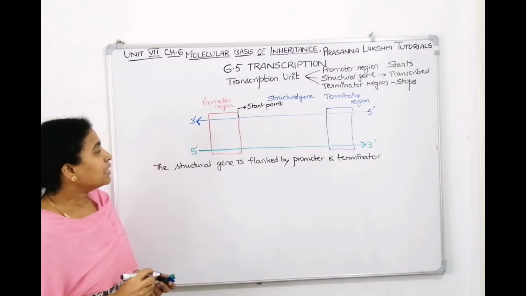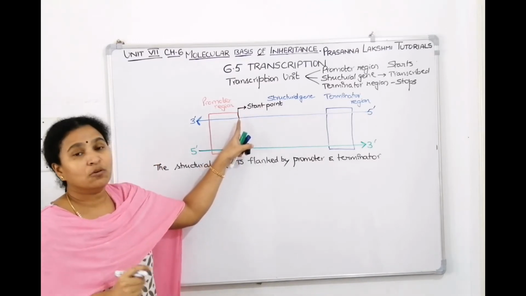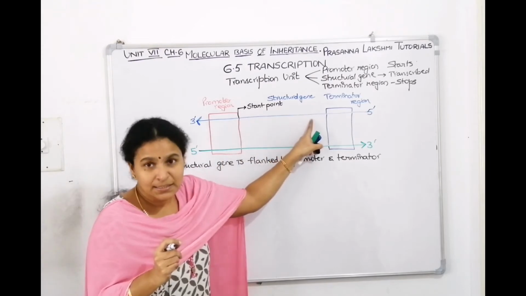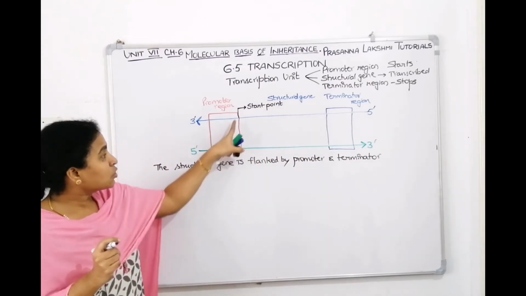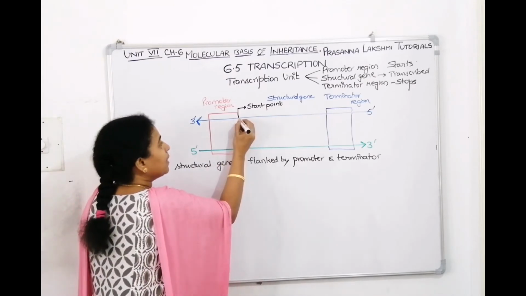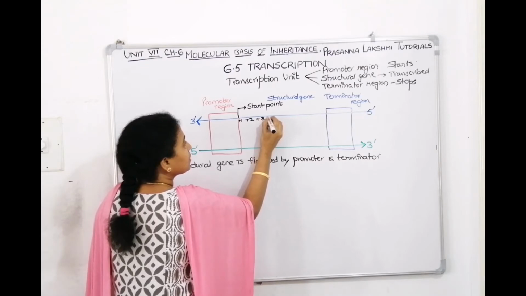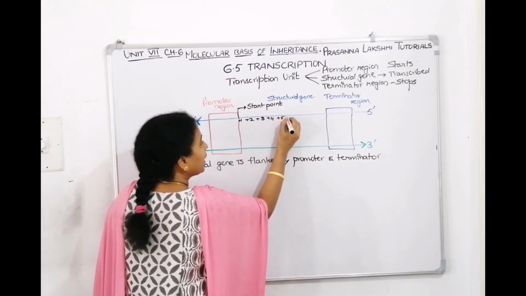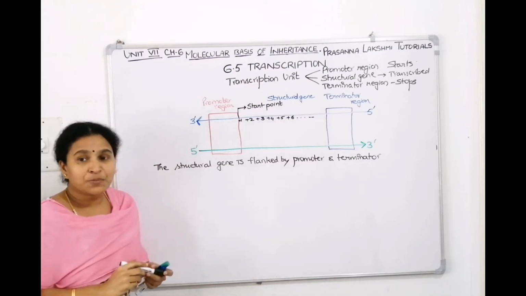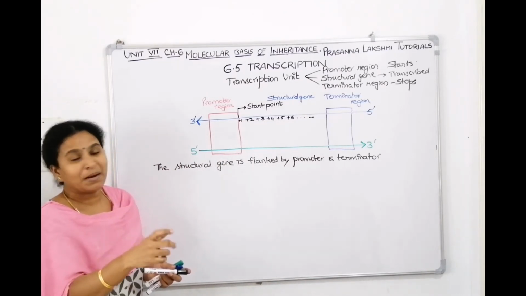Then this is the place where I drew the arrow mark and told the start point. From here the mRNA synthesis starts. The base present on the DNA here is called the +1 base. So this will be +1 base, +2, +3, +4, +5, +6, and so on. The point where transcription starts is symbolized by +1, +2, +3, +10, and it goes on.